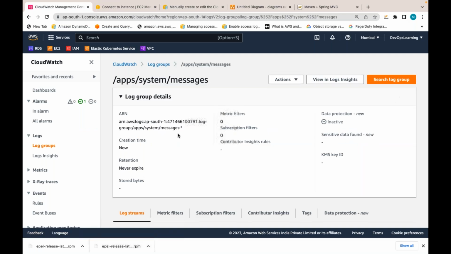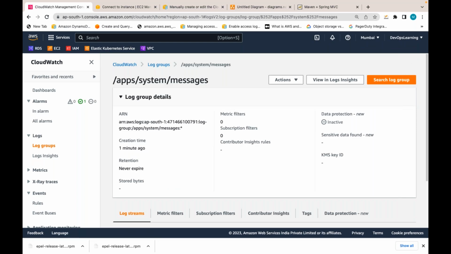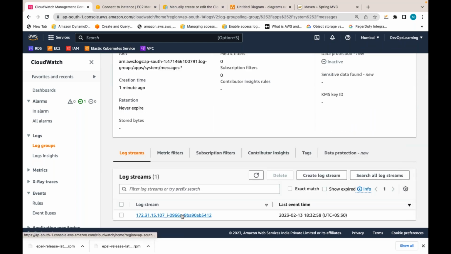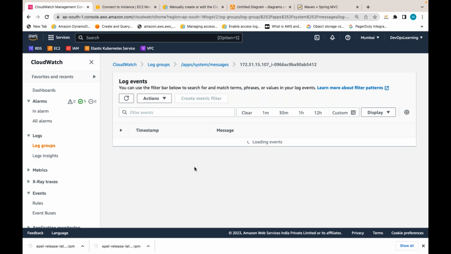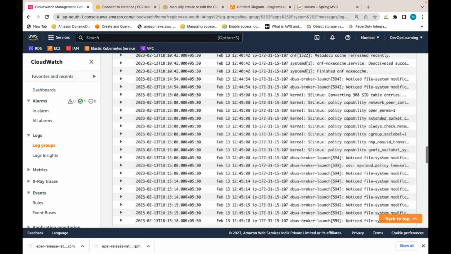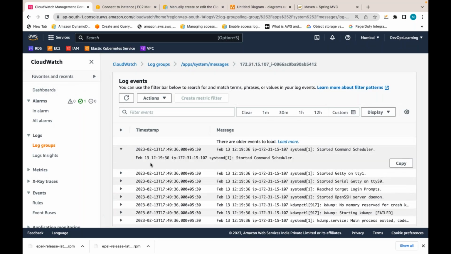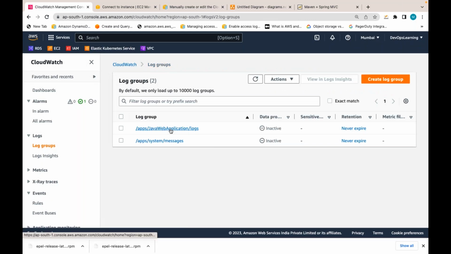Now if I see under this log group, there are log streams. That log stream has system messages from this EC2 instance. Can I see all my system logs here? Whatever has been happening in my system, whatever has been sent to stdout, stderr, all my system logs. Yes. And can I check my application logs in this log group?